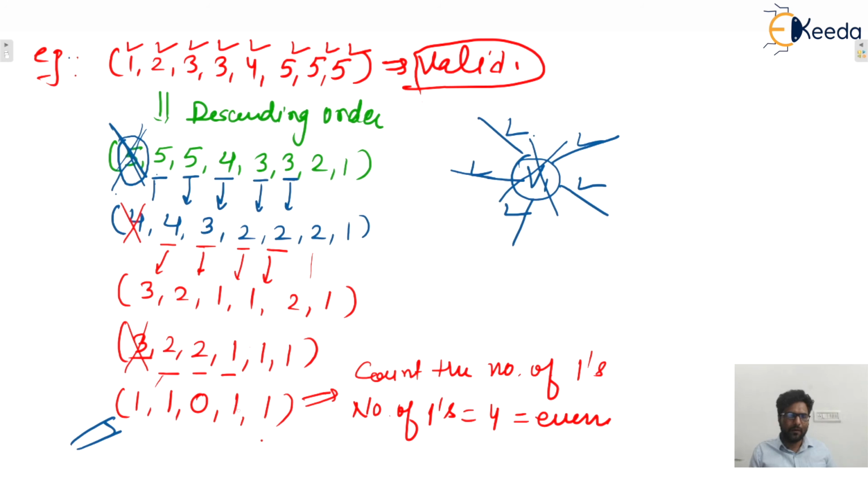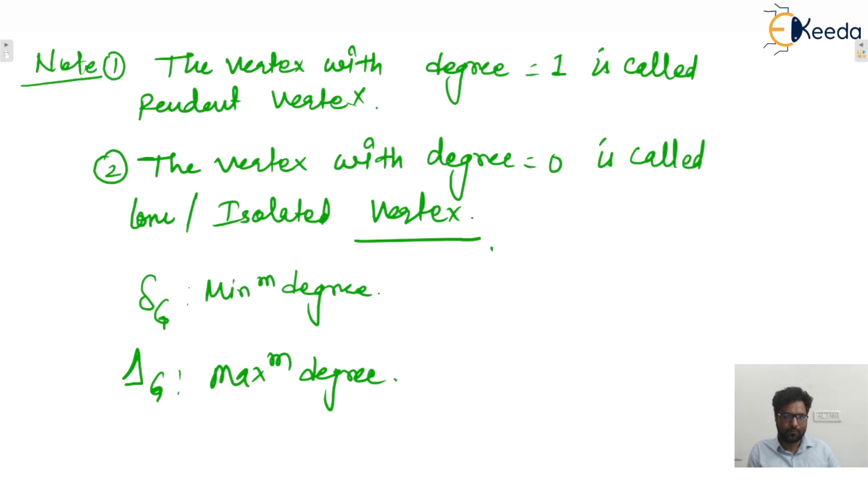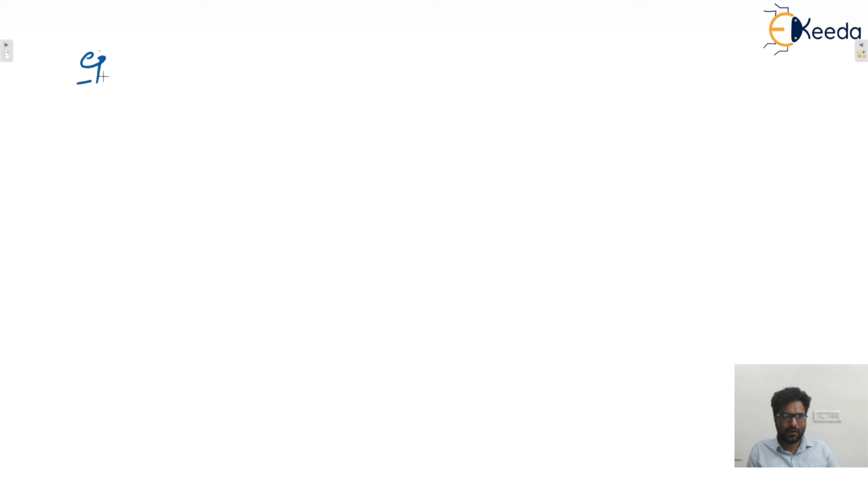Okay. Now remember, let's say one more example. Let's say one degree sequence is given to you: 5, 4, 3, 2, 1. Now remember, first this is in the descending order. First is 5. Remove this one. Now 5 places are not there. Yes or no? Only 4 places are there. From which we can conclude that this is also not valid.